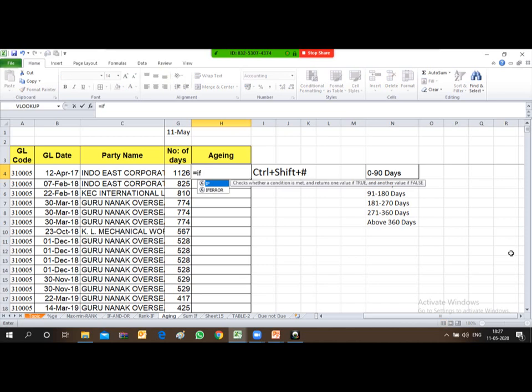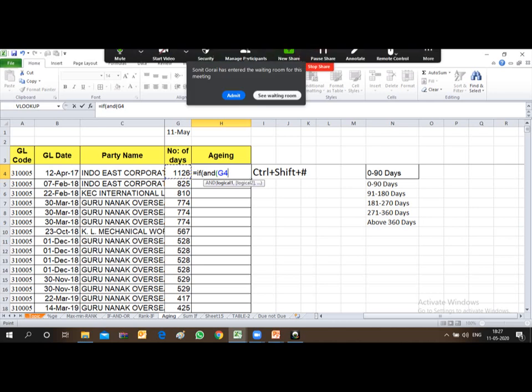I will be applying multiple conditions, so for applying multiple conditions you have to use the IF and function. So IF and start bracket, if the number of days is less than or equal to